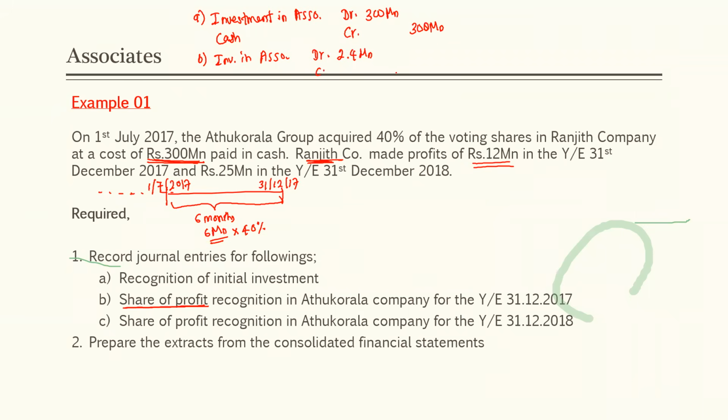This 2.4 million should be credited to where? Share of profit account credit. Ultimately it will appear in our retained earnings account. Right? 2.4 million.